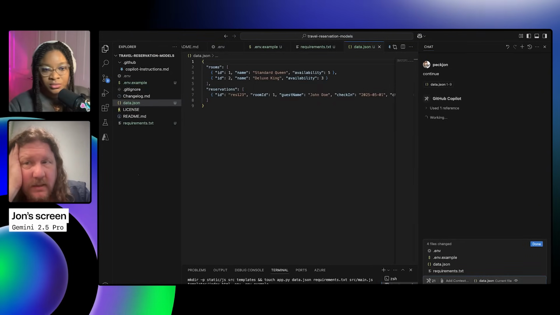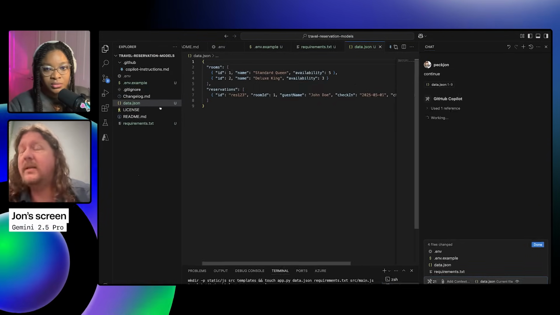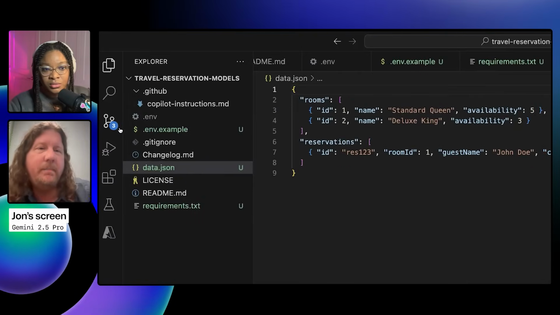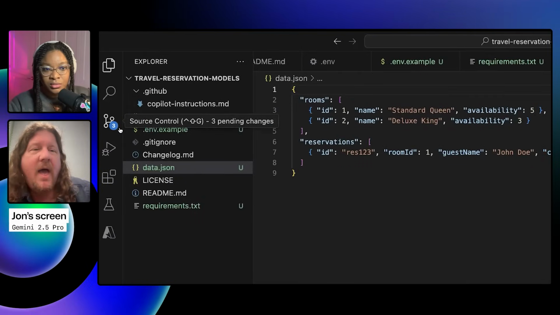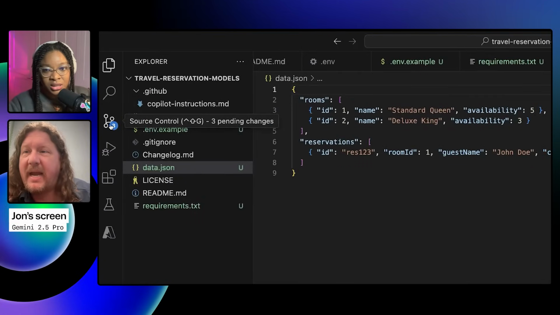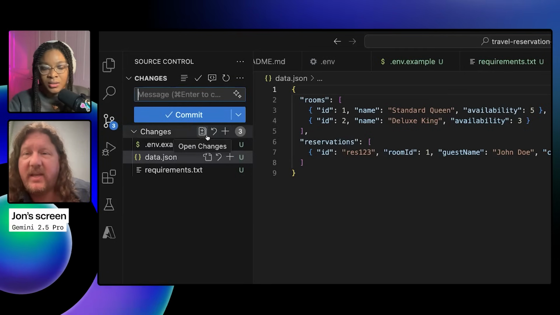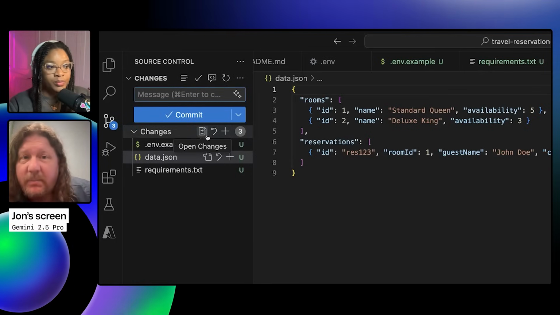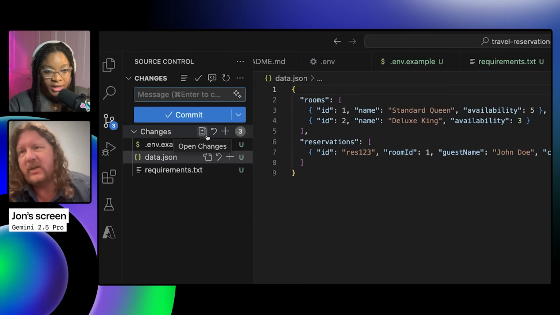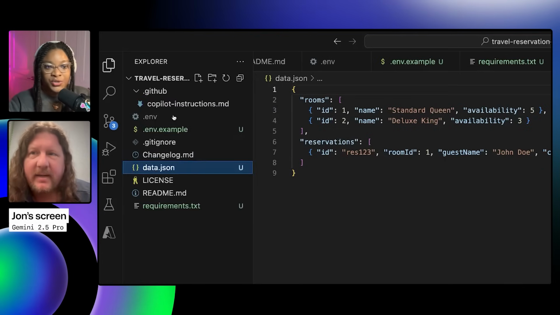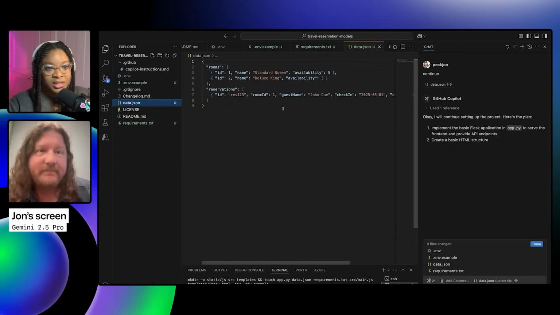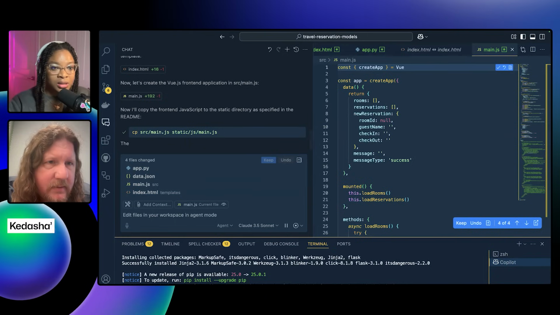Maybe I'll get lucky. If not, and this is one of those things with agentic coding, it builds so much stuff. I really don't have to be afraid if it didn't work here and continue. I could just undo all of these, wipe it all out. I've still got my README there and just start over. It's no sweat off my back. Just choose a different agent and go again. Right? Exactly.